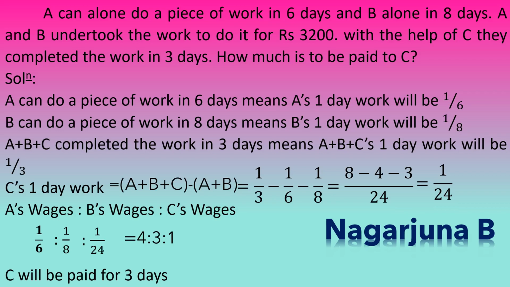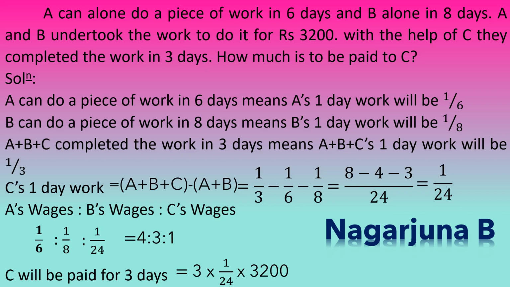Therefore, C will be paid for 3 days is equal to 3 into 1 by 24 into 3,200. For 1 day, it will be 1 by 24. Since it is 3 days, it is 3 into 1 by 24 into 3,200 is the total amount.